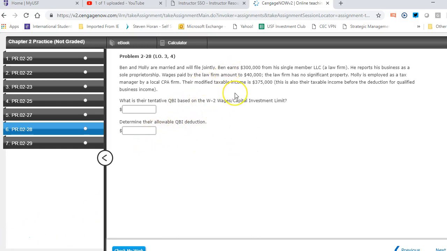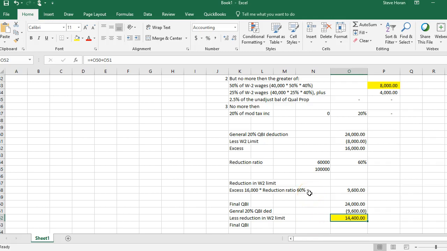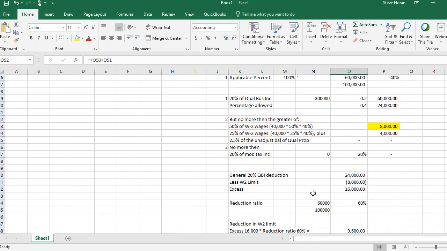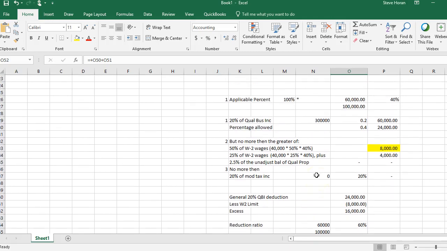So for problem 28, there's quite a bit going on here in terms of what higher income means, that we have to apply some reductions. So I've got an Excel file that will do that for us over here. So you can go ahead and see what we did here. It starts right here, where we have to reduce their income. And so we take 375 minus 315, that gets 60,000, divided by 100,000, that gets 40%.